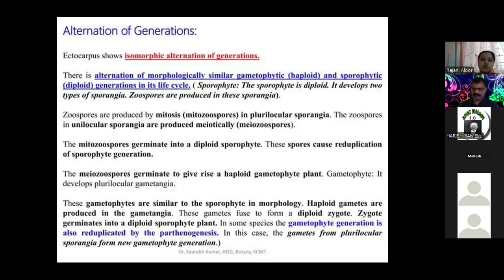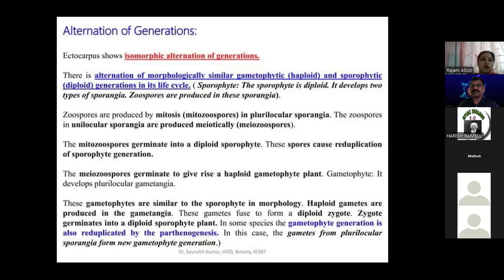Here, the meiozoospores germinate to give rise to a haploid gametophytic plant, and the gametophyte develops plurilocular gametangia. These gametophytes are morphologically similar to the sporophyte. Haploid gametes are produced in the gametangia. These gametes fuse to form a diploid zygote.